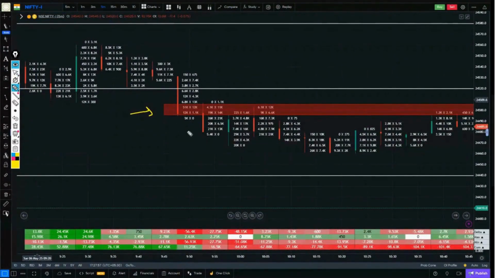Continue after selling. The market went down. There was considerable selling in the next candle as well. There was significant selling in the candle after that as well. So what happened within these three candles? It broke the value area low.